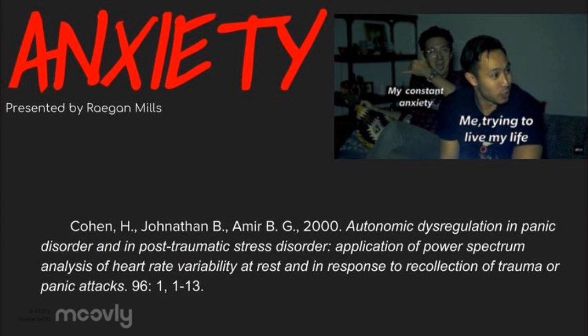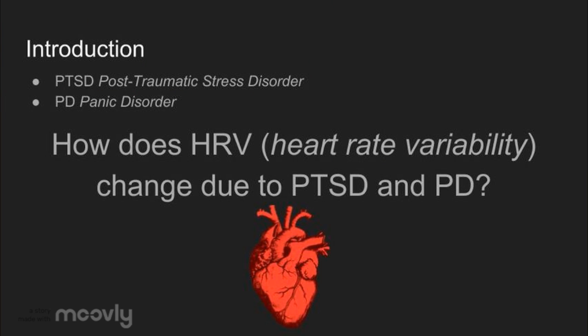Anxiety. The article "Autonomic Dysregulation in Panic Disorder and in Post-Traumatic Stress Disorder: Application of Power Spectrum Analysis of Heart Rate Variability at Rest and in Response to Recollection of Trauma or Panic Attacks" investigates the effect anxiety and other stress conditions have on human heart rate. The experiment sought to answer the question: how does heart rate variability change due to PTSD and PD, post-traumatic stress disorder and panic disorder, both conditions of which physiological anxiety is a key component?